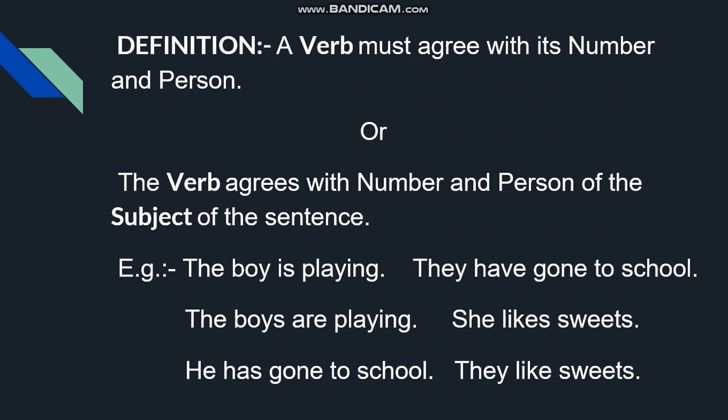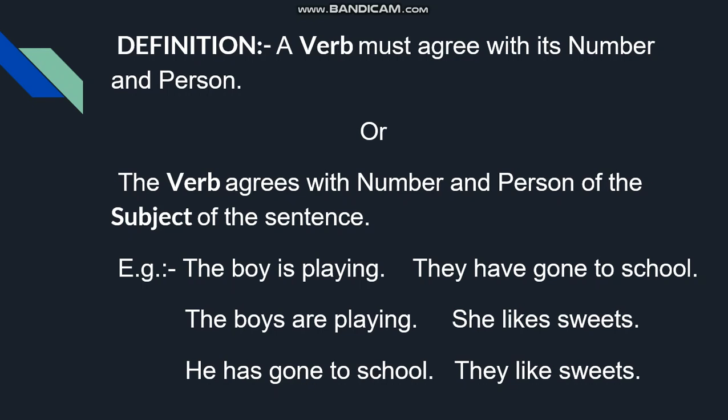What is the definition of subject verb concords? A verb must agree with its number and person. Number: singular and plural. Person: first person, second person, third person. According to number and person, the verb should agree with the subject, or the verb agrees with the number and person of the subject of the sentence.